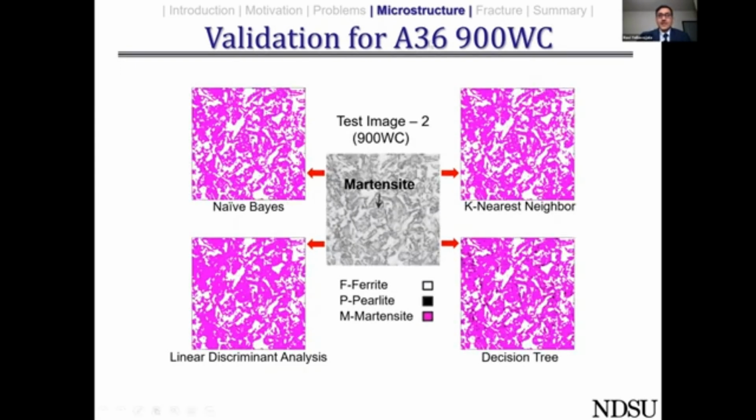We also looked at the ASTM A36 steel subjected to 900 degrees centigrade and water cooled, because it will generate martensite ferrite kind of microstructure. And when we used all the 4 classifiers, once again, there is no difference between what we observed manually and what we got from the machine learning classifiers.